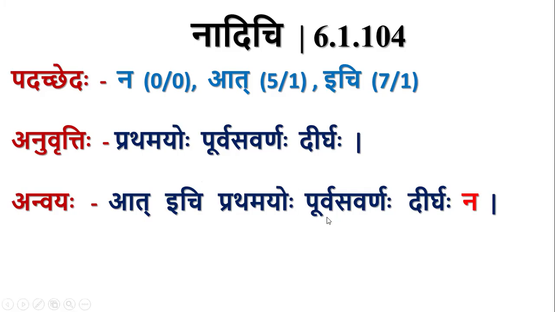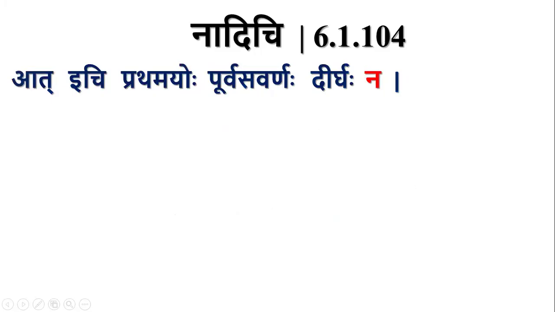So this is a negation of the previous sutra. At means it is in panchami. If akara is followed by a pratyaya which starts with an ich letter, then there will not be purva savarna dirgha. At ichi pratamayoho purva savarnaha dirghaha na bhavati. This is the meaning.